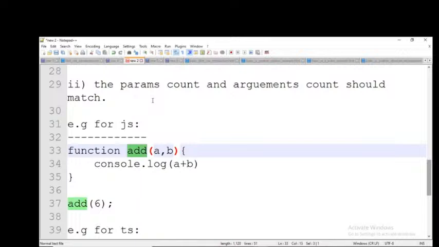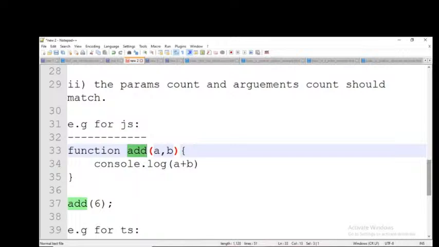Example for JavaScript. In order to write a function, we need to use the function keyword, and we need to use here the function name. What is that? Add. Add, parenthesis, curly brace, console.log a plus b. Clear it, everybody? Can you respond? Hello. Yes, sir. Okay, a plus b.